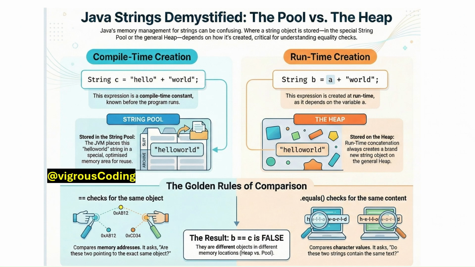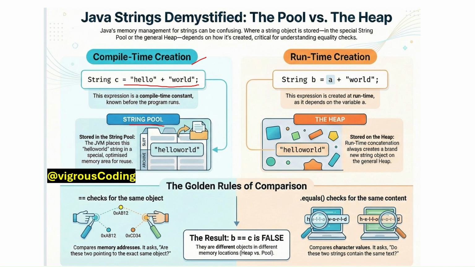Let's summarize our understanding about compile time and runtime. At compile time, we get the value of the addition operation at compile time, so the JVM treats it as a single literal and it is stored in the string pool.